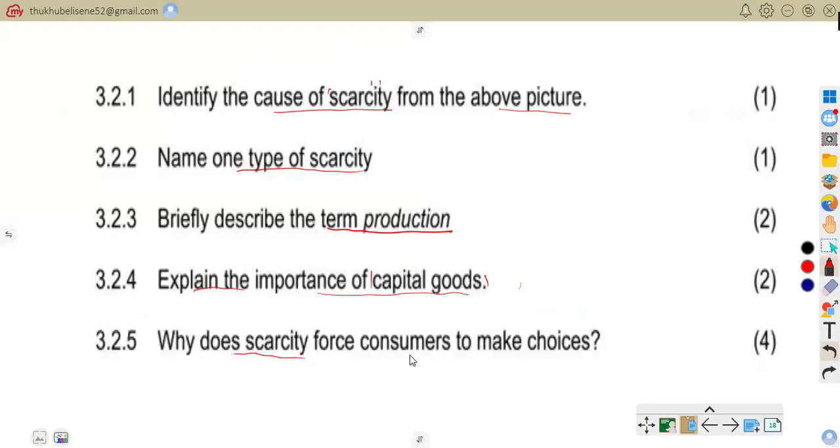Why does scarcity force consumers to make choices? So here we're talking about scarcity and choice. Because they cannot satisfy all wants. That is why they are forced to make choices. So they must choose. For example, spend money on food or transport. So you must choose between transport or food. It's because of what? Scarcity. So scarcity forces consumers to make choices. So that is that, good people.